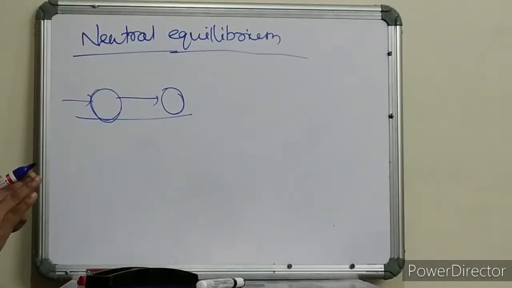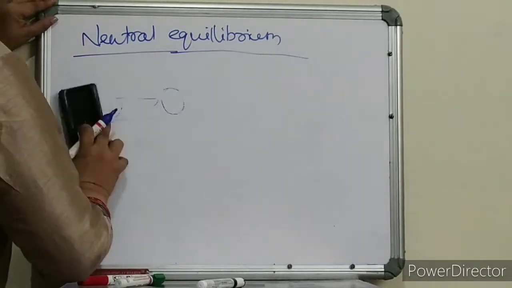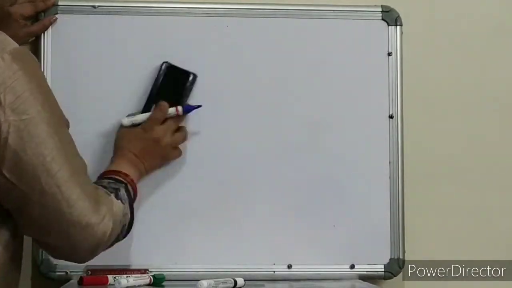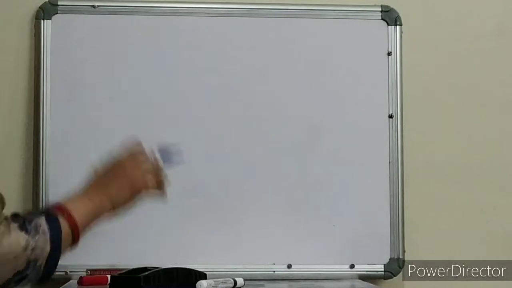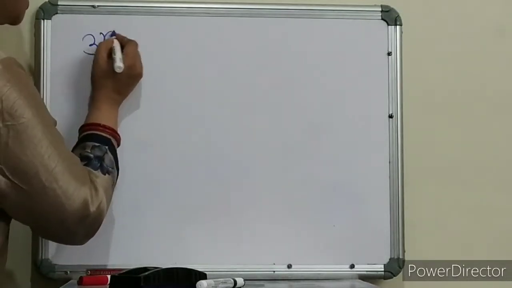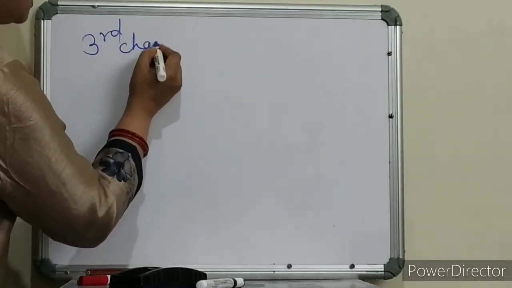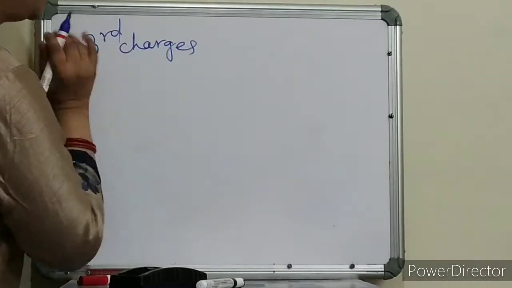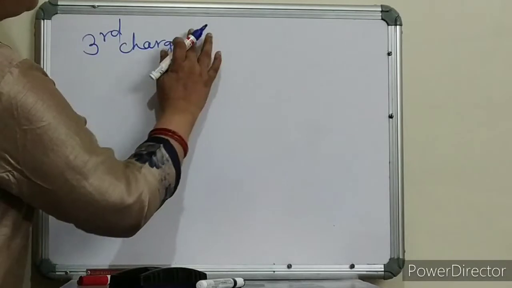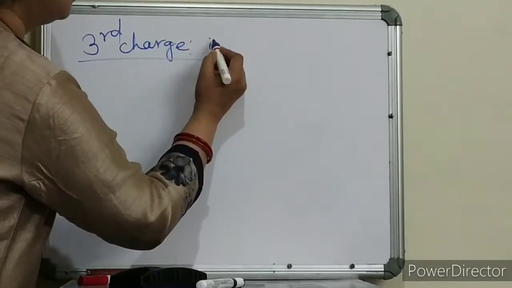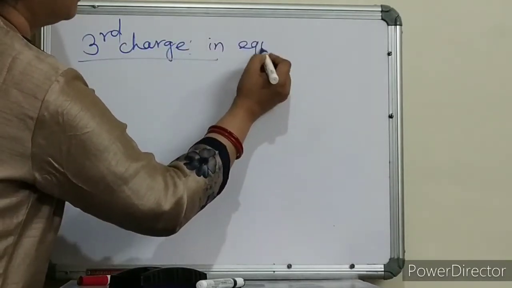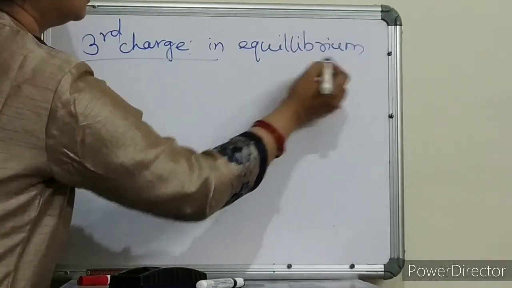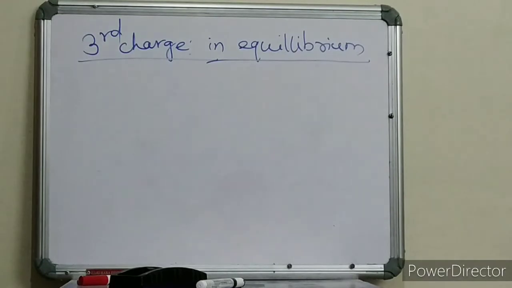Is it clear, children? Now we will discuss different cases related to this equilibrium when there is a third charge. So we are going to discuss now the equilibrium condition for three charges, where to keep this third charge so that it is in equilibrium. We will now discuss all the cases. Clear, children?